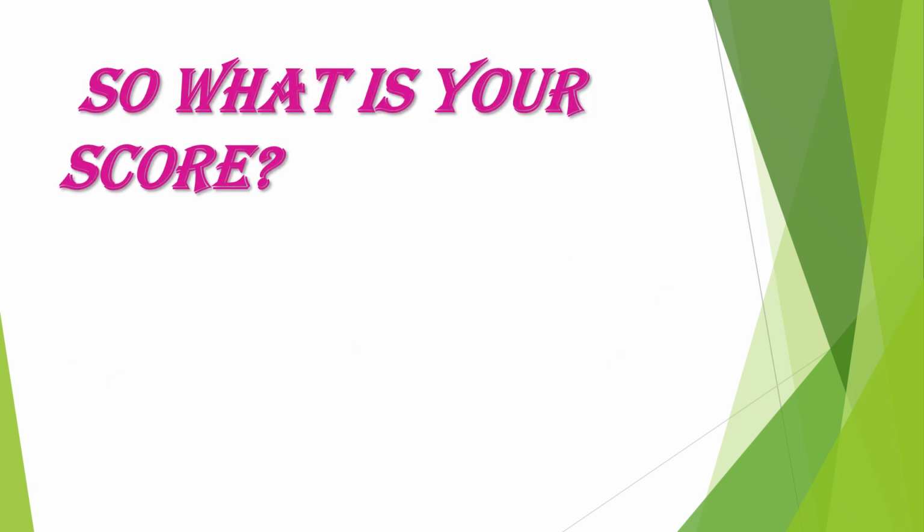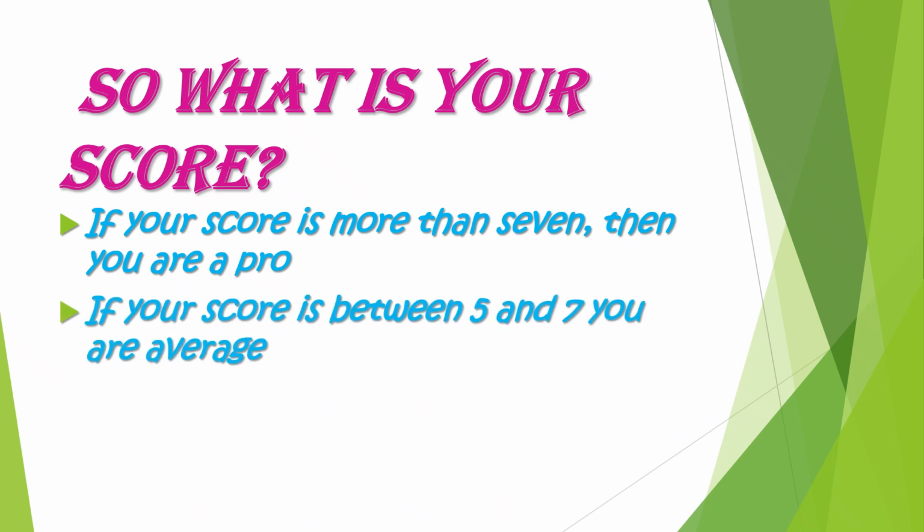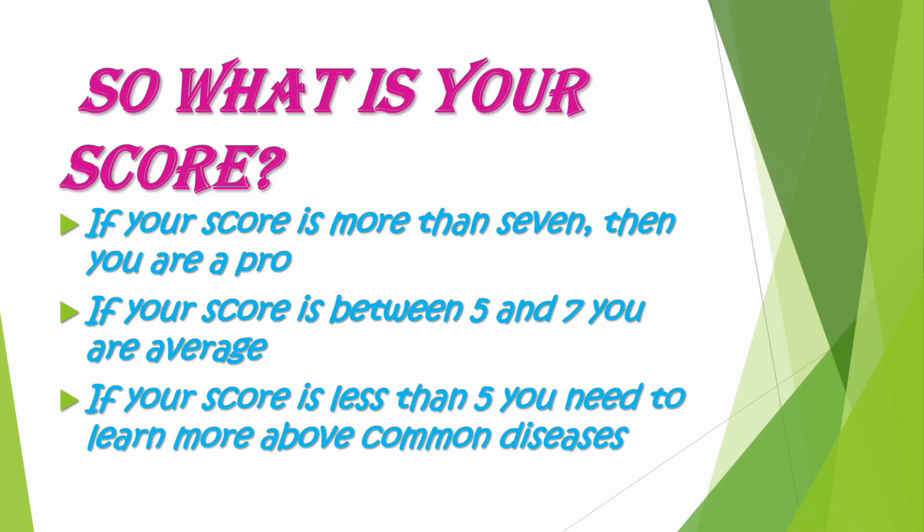So, what's your score? If your score is more than 7, you are a pro. If your score is between 5 and 7, you are average. If your score is less than 5, you need to learn more about common diseases.